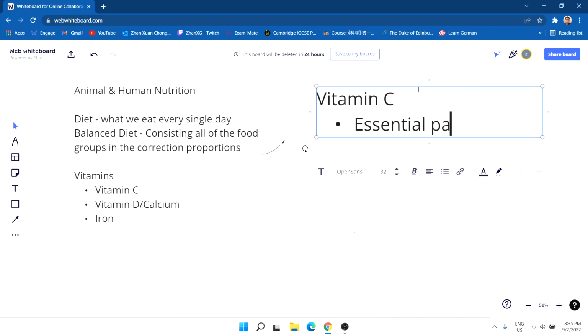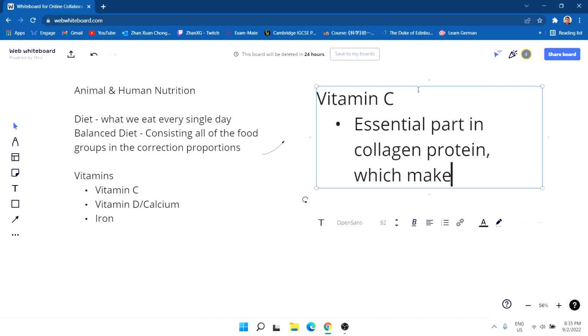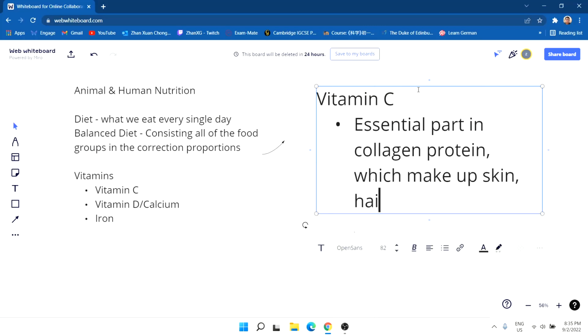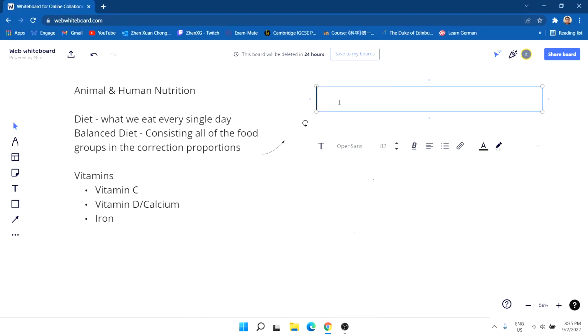It's an essential part in collagen protein, which makes up our skin, our hair, gums, and etc. And then anything from fruit, again, are the examples of where we can get vitamin C. Vitamin D slash calcium.